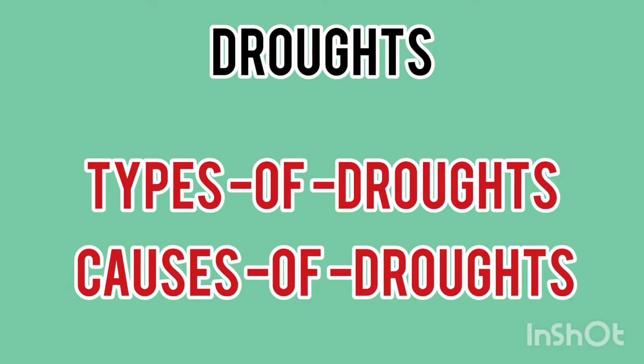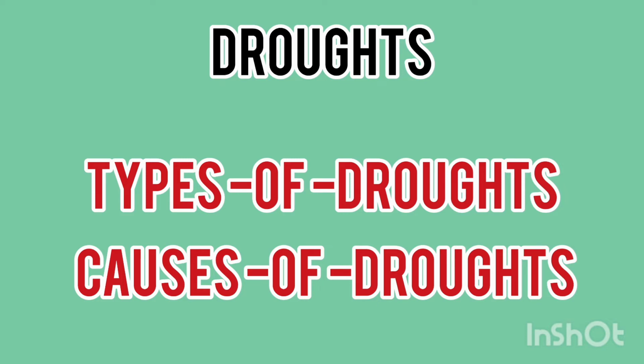Then coming to meteorological droughts. This occurs due to change in weather patterns, and that too drastic changes. For example, when there is a significant decrease from normal precipitation in an area, that is more than 10%, then meteorological droughts occur. When it is more than 10%, then meteorological droughts occur. Got it? And that causes a drastic change in the patterns.